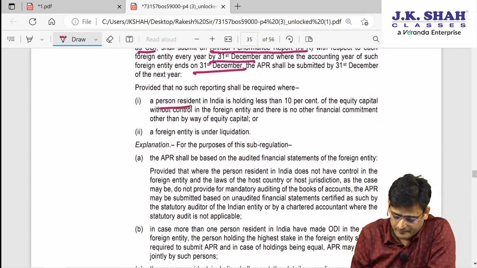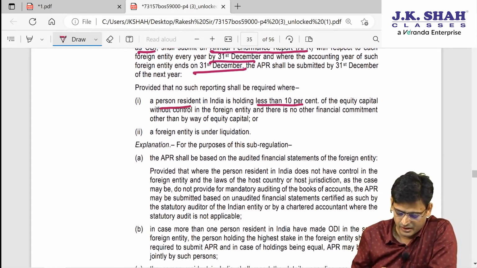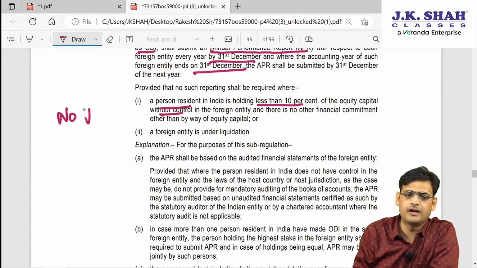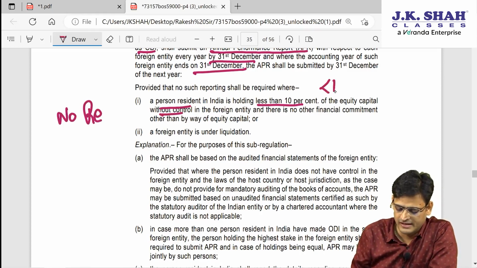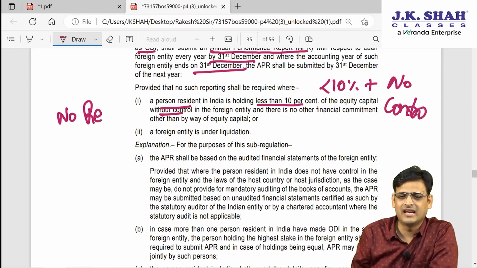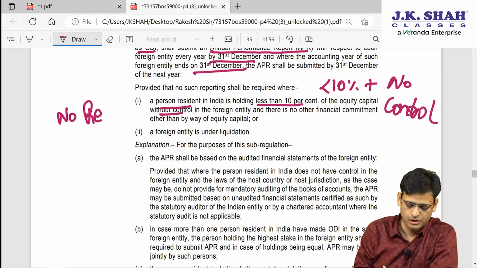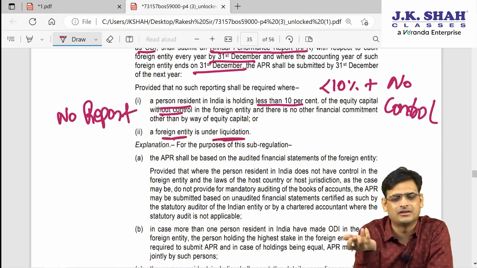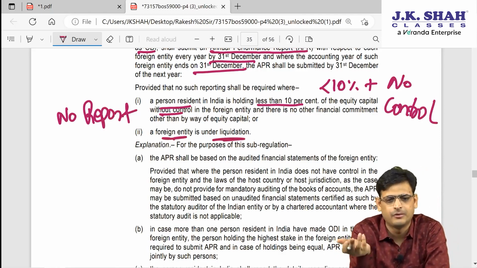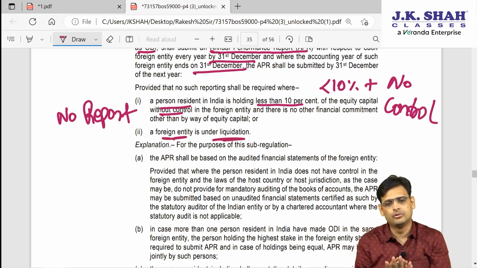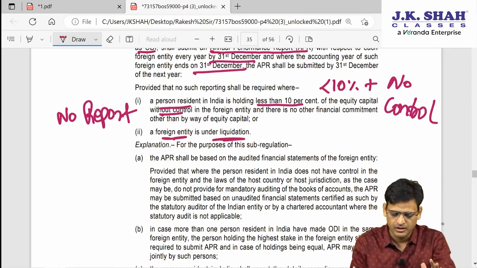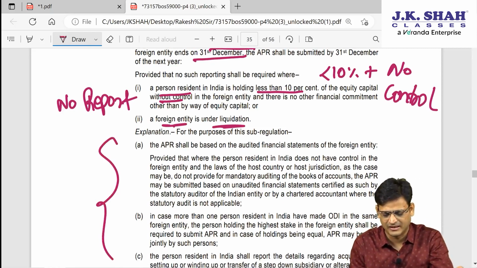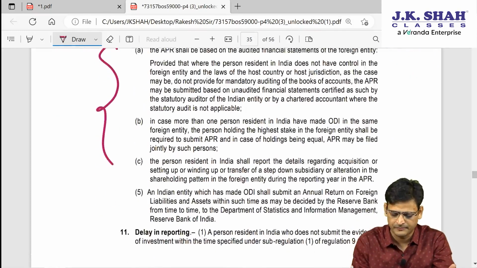Then they are saying if the PRI is having less than 10% and has no control, in that situation no reporting is required. Because your holding is less than 10% and you have no control, their success and failure will not damage you that much. So in that case, you don't have to report. Or if the foreign entity is under liquidation, there is no sense of a report. It is in liquidation anyway, we know what will happen. So in that situation also you don't have to report. Then they say that you have to give a CA certificate, etc. Those are monotonous points.